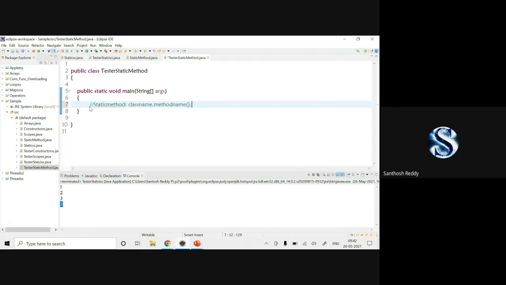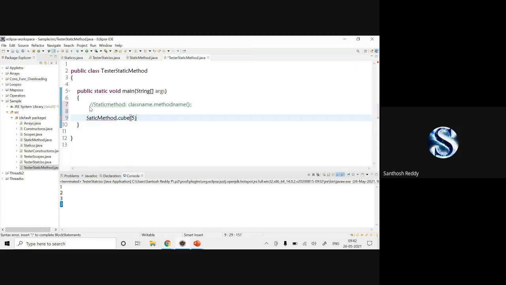Now, can anyone tell me how to access the method cube here? How to access a static method? Static method dot cube, yes.